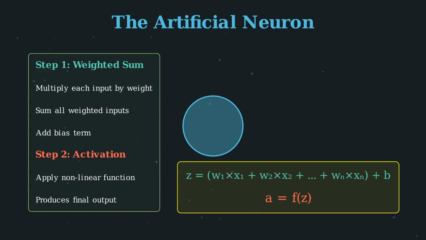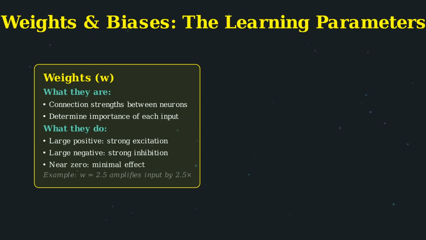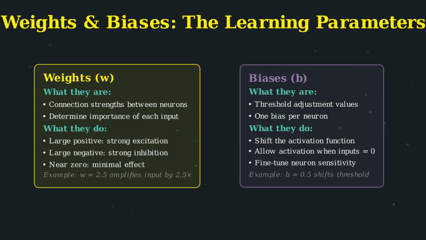When you have thousands or millions of neurons working together, weights and biases are the learnable parameters of a neural network. Let's understand what they really are. Weights represent connection strengths between neurons. They determine how much influence each input has on the neuron's output.